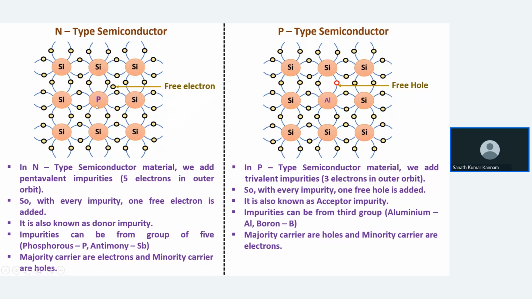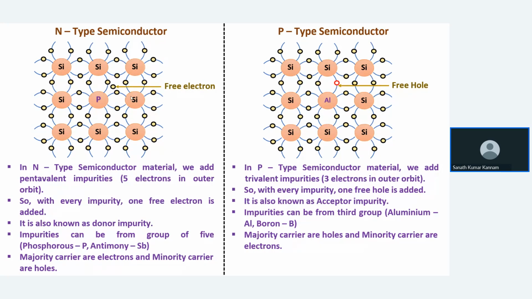Suppose if you are adding 100 phosphorus atoms in this pure semiconductor, 100 free electrons will be formed. Okay, so pentavalent impurities are from group 5, like phosphorus and antimony. And what are the majority carriers? In N type, electrons are the majority carriers and holes are the minority carriers.